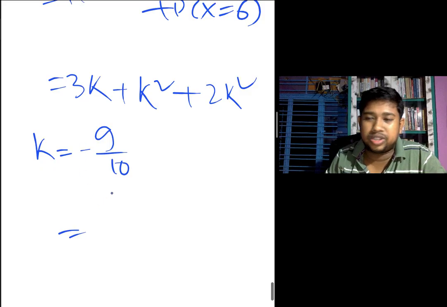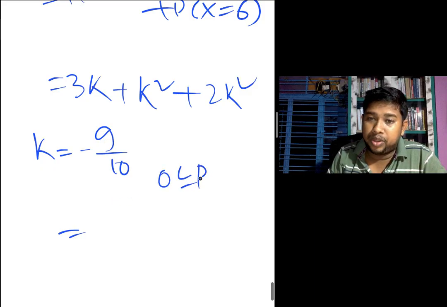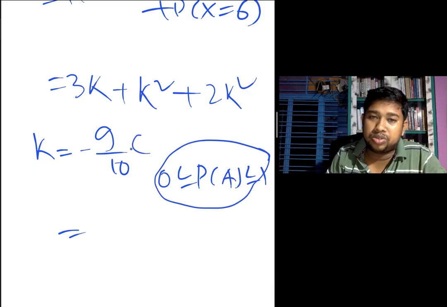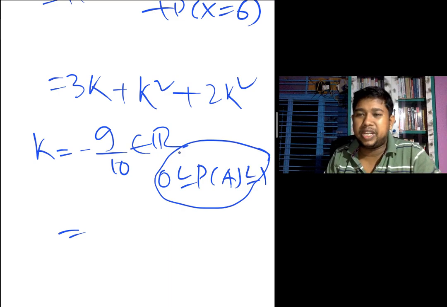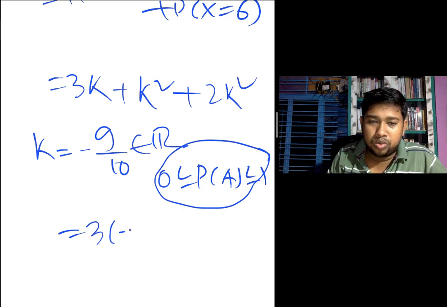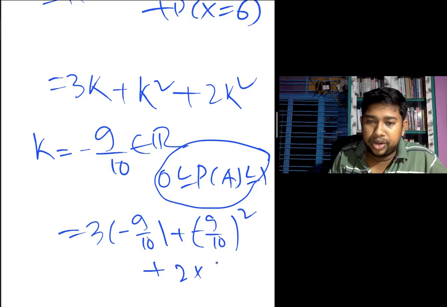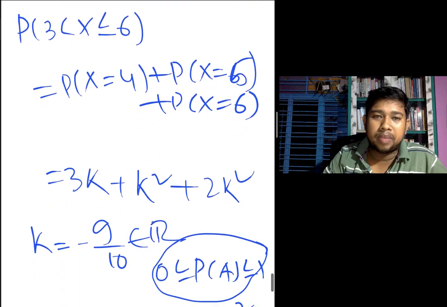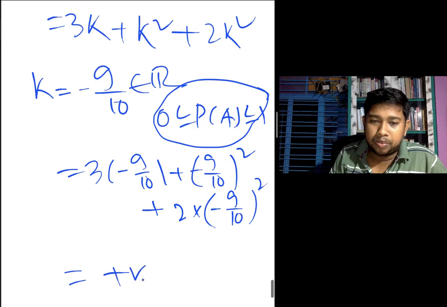Here k is a real number, so it does not matter whether it is positive or negative. Always remember, probability values satisfy P of A less equal to 1, but this is a constant, which belongs to the real numbers. It doesn't matter whether the number is positive or negative. So 3 into minus 9 by 10, plus minus 9 by 10 square, plus 2 into minus 9 by 10. So it is 3k, sorry, it's okay, it's 3k. We also obtain the value; either way you obtain the positive value.